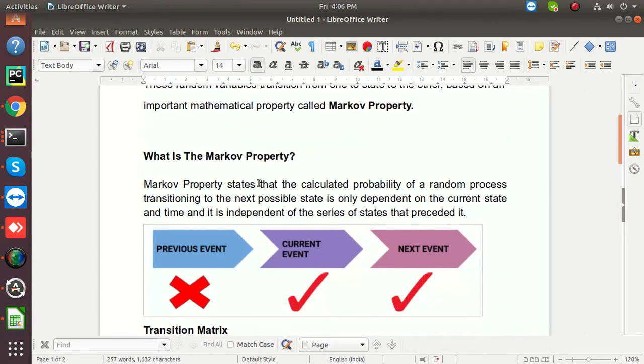Markov property states that the calculated probability of a random process transitioning to next possible state is only dependent on the current state and the time, and it is independent of the series of states that preceded it.